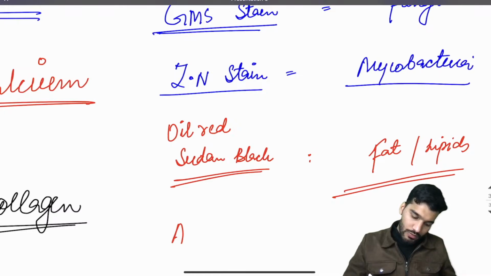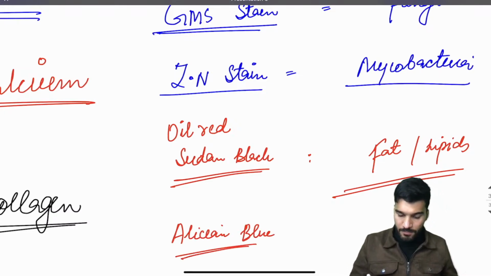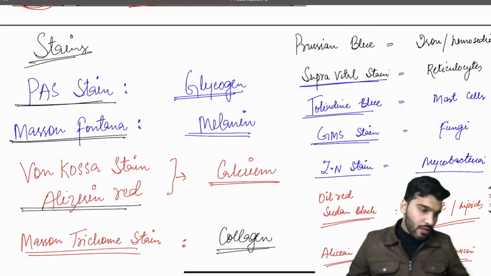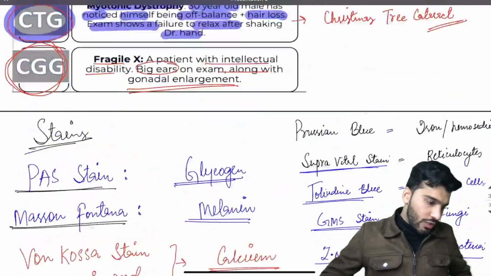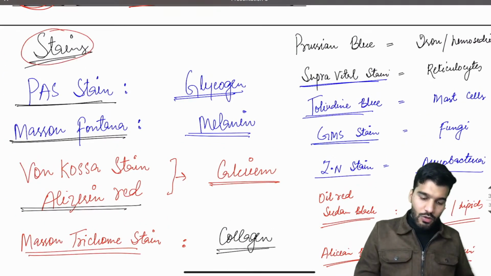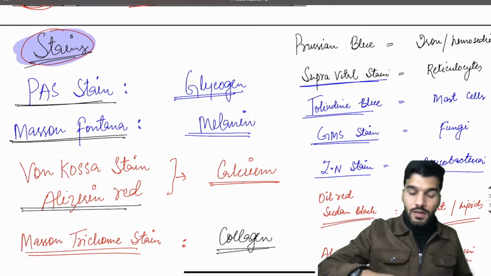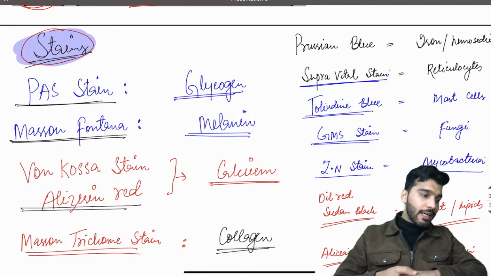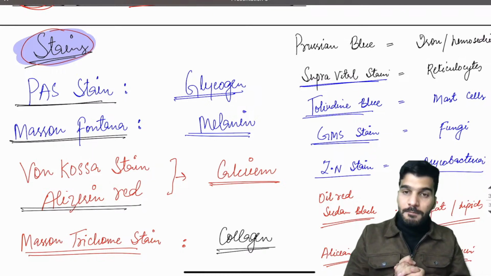Chalo, write it down. Alcian blue, acid mucin. Okay, chalo. Is that clear? So that is all about some important stains. Okay, so that completes our high yield topic discussion. Is that clear? Yes, I tried to cover all the main important topics.